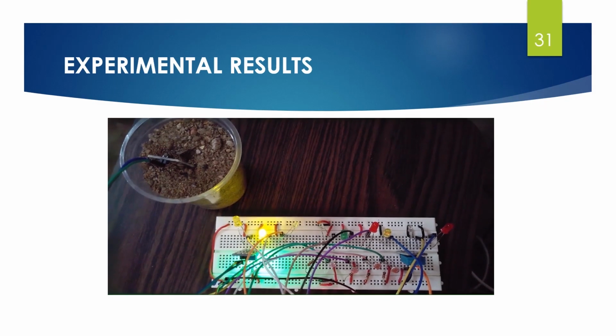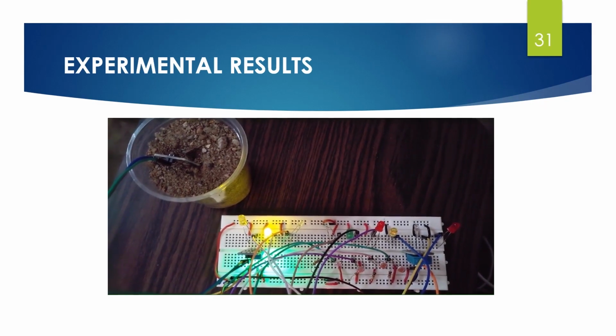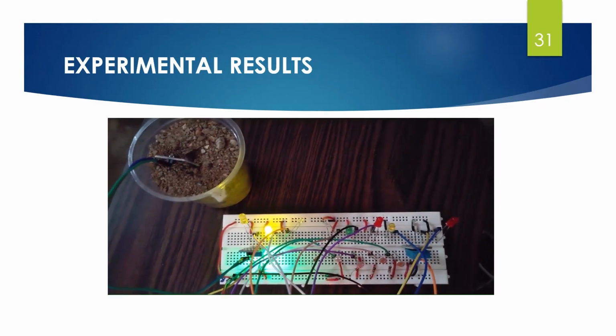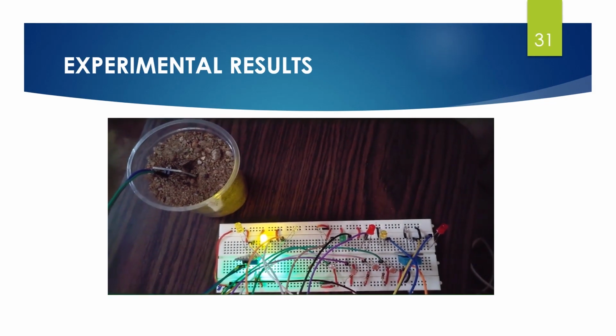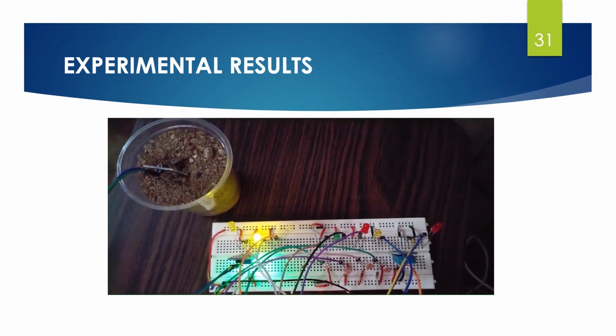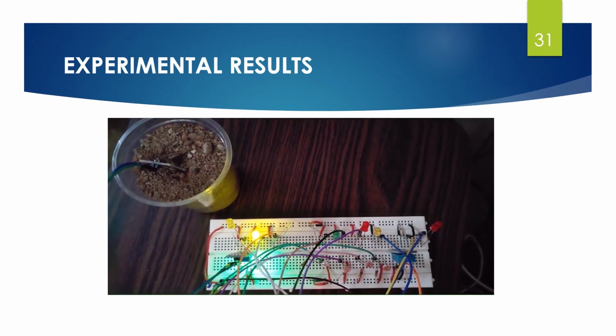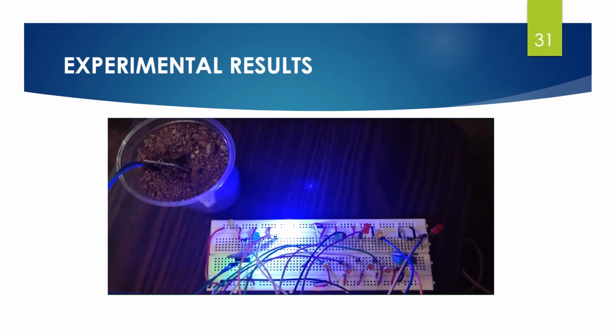blue LED. Here, we can see the soil has perfect moisture present in it. It is between the minimum and maximum threshold that we have set. The green LED is indicating that the soil moisture is balanced. If I set the soil moisture below the minimum threshold value, then the water pump gets turned on, indicated by this blue LED.